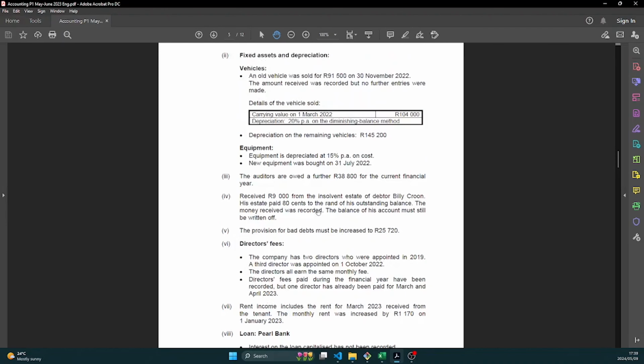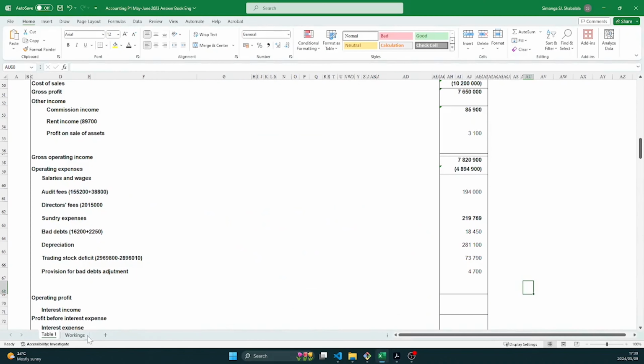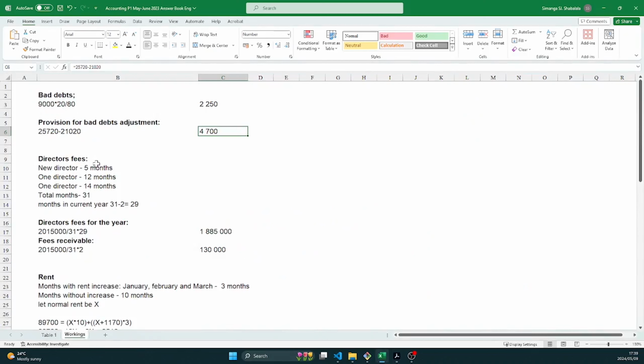Okay, so how much is the director's fees? It is 2.15 million, right? So it means in this 2.15 million, there's director's fees for 5 months for one director, 12 months for one director, and 14 months for one director. Okay, so how many months is that in total? That's 31 months. But of this 31 months, we know that 2 do not belong in this year. It doesn't belong in 2023. It belongs in 2024. So it means the months in 2023 are 29 months.